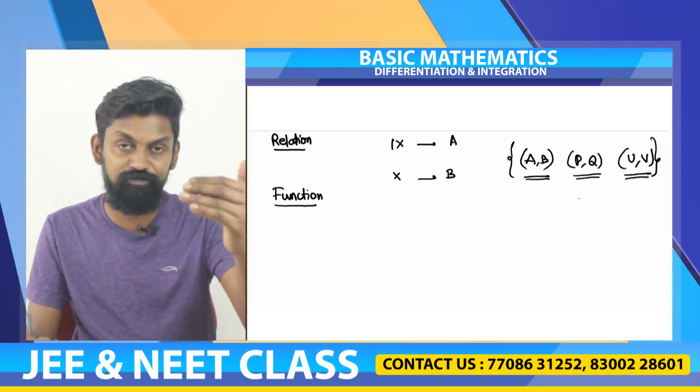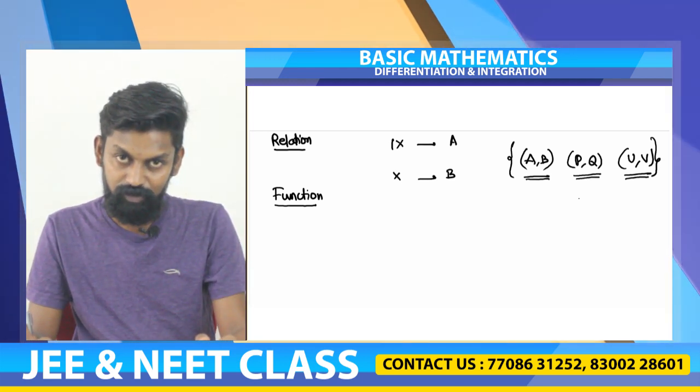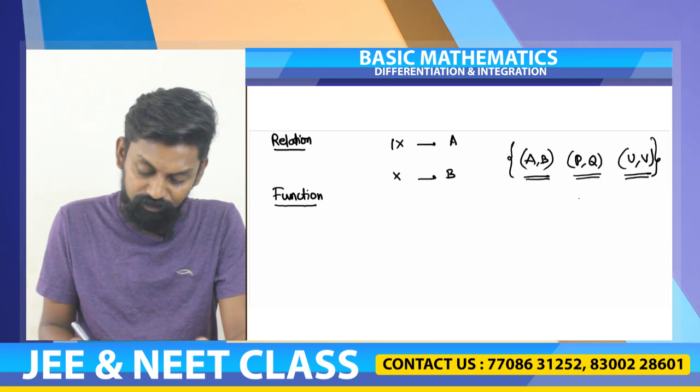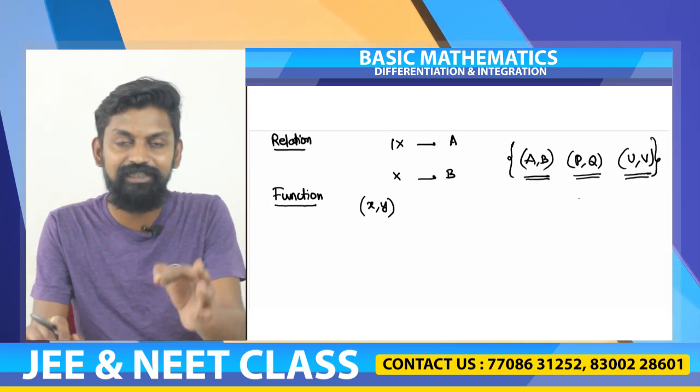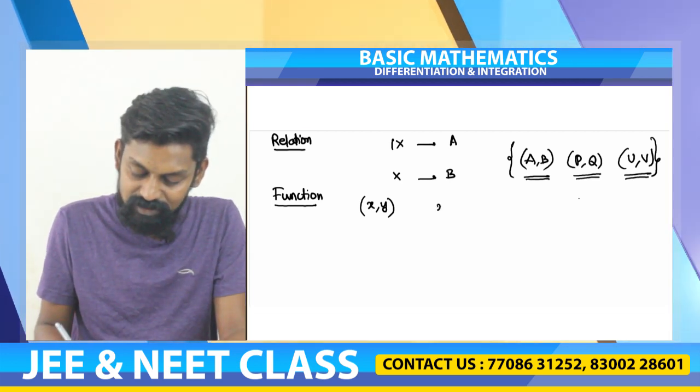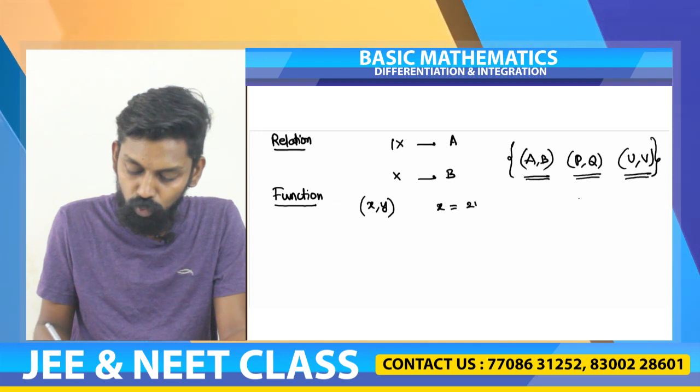Now if you consider a function, say there are two variables x comma y. The relation between x comma y is x is equal to 2y.